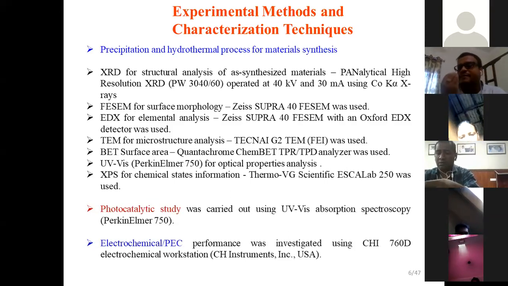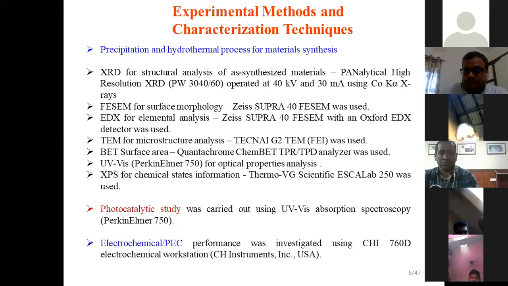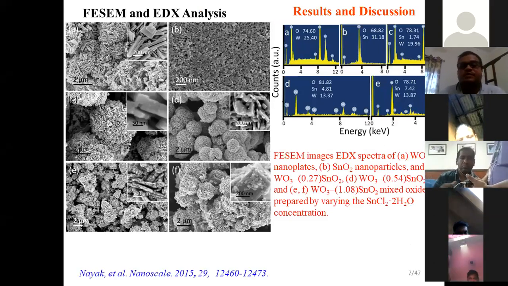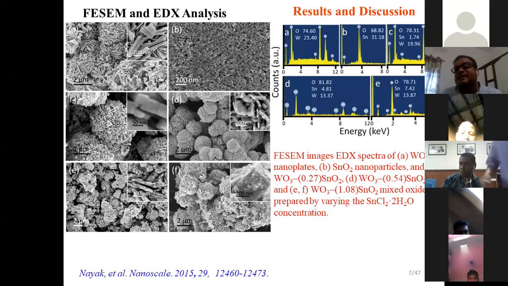Then to understand the surface area of a material, we do BET surface area. So for the materials we prepared, tungsten oxide and tin oxide, we first check the size and the morphology of those nanostructures.